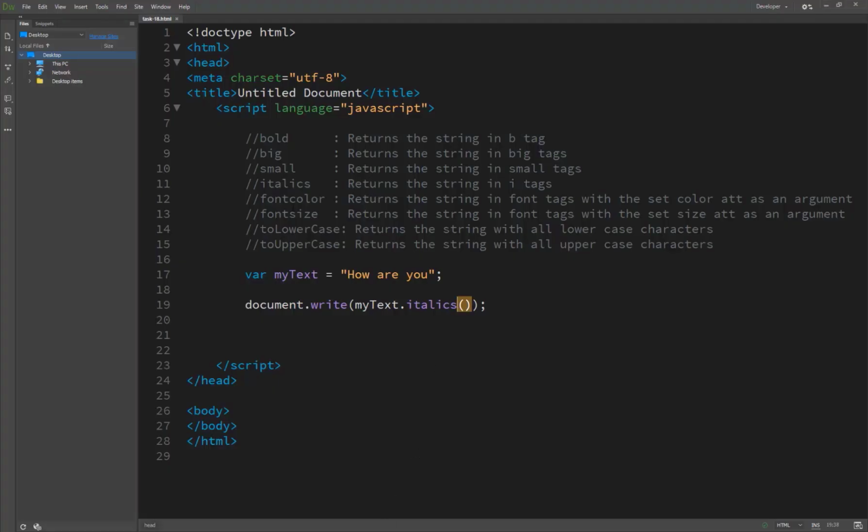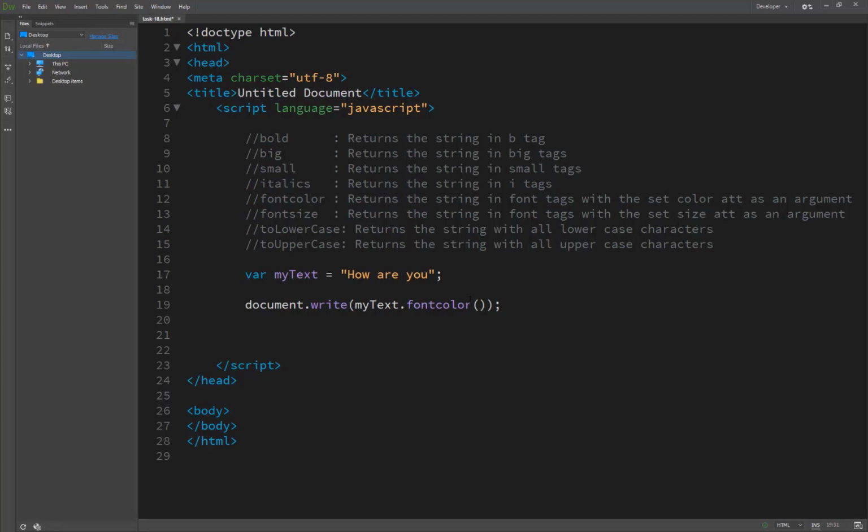But here are font color and font size, toLowerCase and toUpperCase. Font color returns the string in font text with a set color attribute as an argument. So here is a different method, and we use fontcolor.